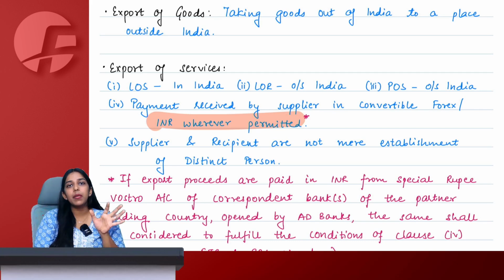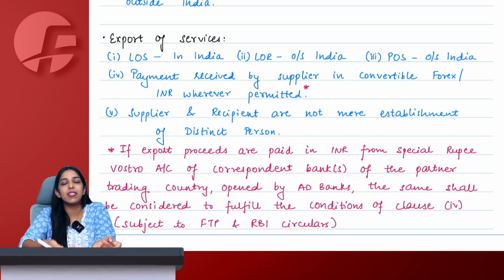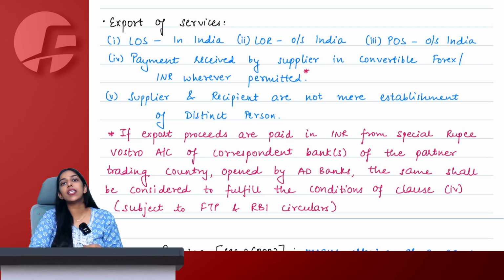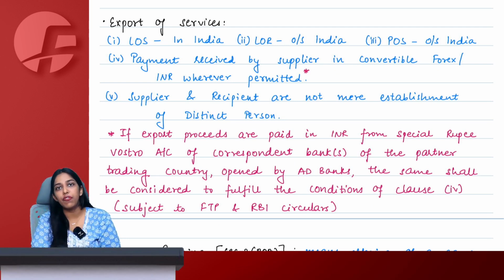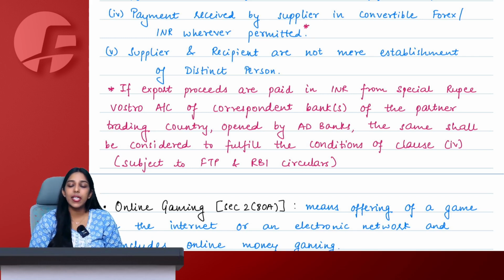Indian national rupee is permitted at some places. Normally for export, we are giving benefits only because India is receiving forex. Therefore, we are giving benefits to you. So, you should actually receive the consideration in the form of convertible forex only. INR is permitted in some cases. Where, ma'am? If export proceeds are paid in INR from a special rupee Vostro account of correspondent banks of a partner trading country opened by authorized dealer banks, then it is okay, we will consider them as convertible forex only, provided that foreign trade policy and RBI circulars are not in contradiction to them.